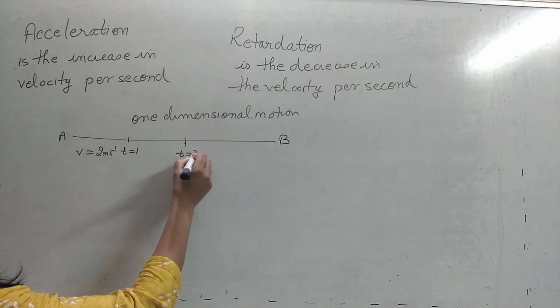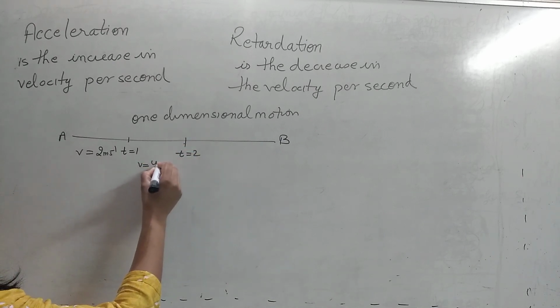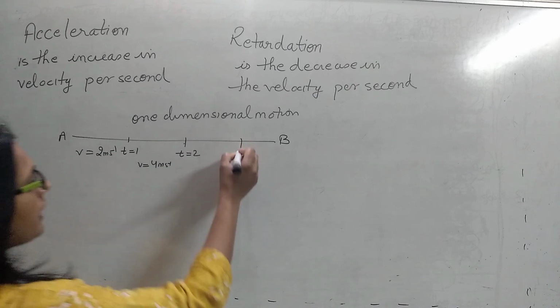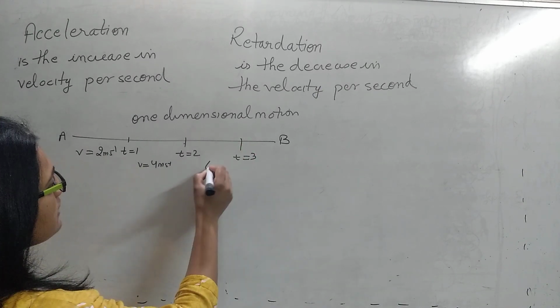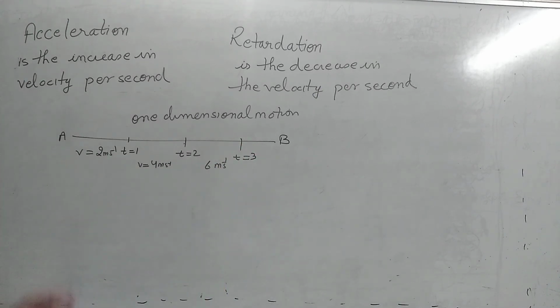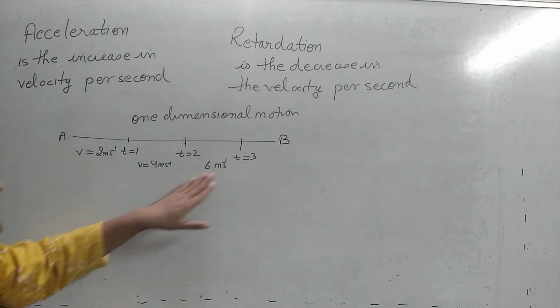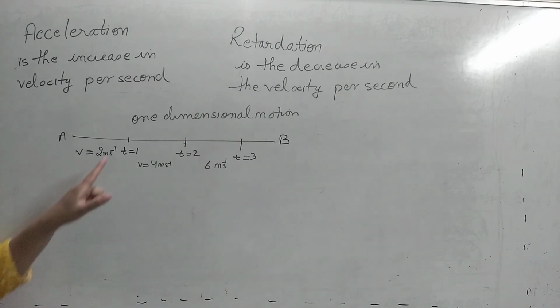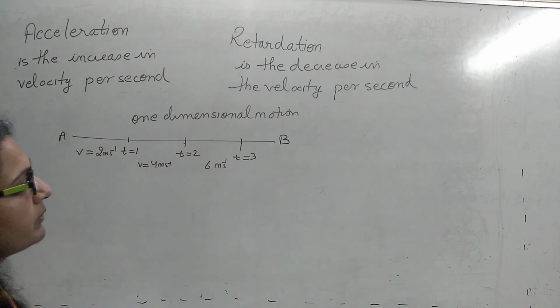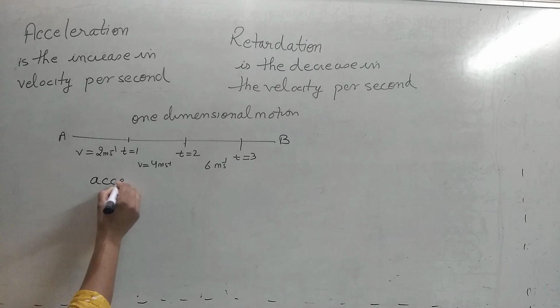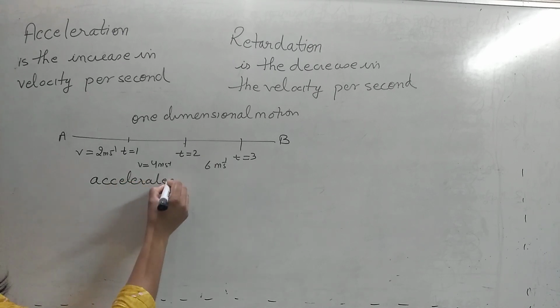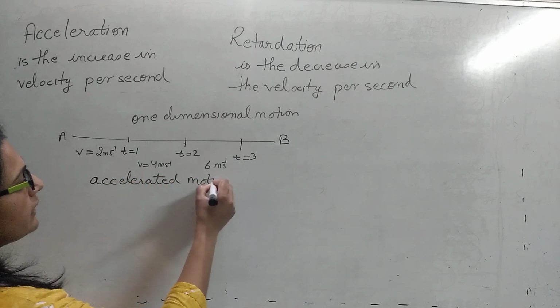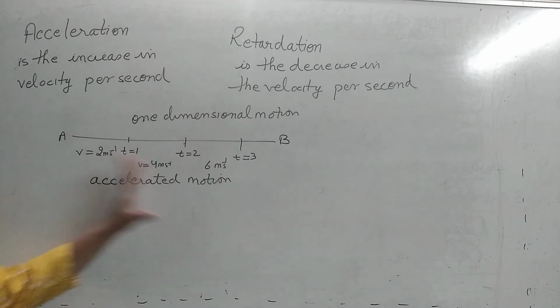In the next, it is 4 meter per second, and here it is 6 meter per second. So what do we see? We are seeing that velocity is continuously increasing in each interval of time. When the velocity is increasing, that means this type of motion is an accelerated motion. It means there is acceleration.